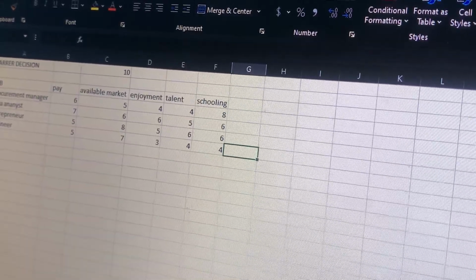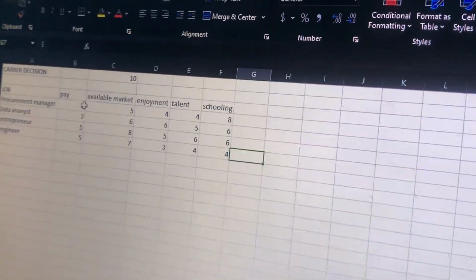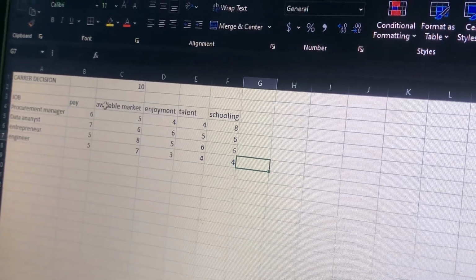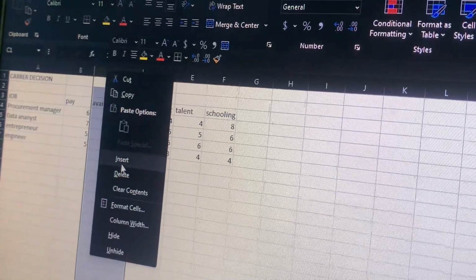Over here, we are going to insert a new tab in front of each factor. So let's see how to insert a new tab. Right click and then insert.